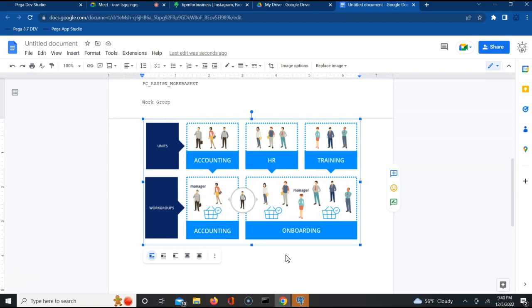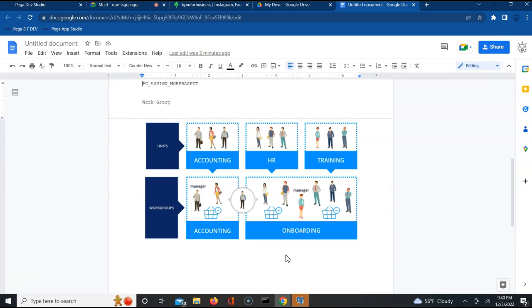A work group is nothing but, imagine that to be a team. It has a manager, it has a set of operators, or members who are working under him. It also has a work queue, a basket you can say, where you are putting all your tasks, and the tasks are being picked up by whoever is available at that particular instance. Very important, guys. We have to understand this very clearly.